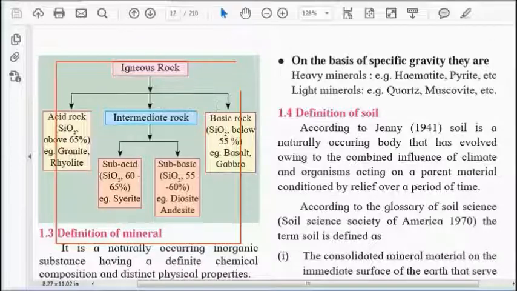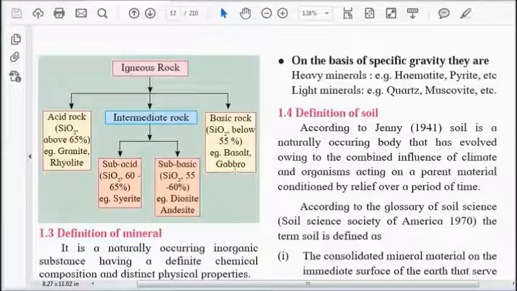Remember that the primary rock is igneous, the secondary rock is the second kind, and the tertiary rock is the third. Sedimentary rock is a secondary rock and metamorphic rock is a tertiary rock. From igneous rock, sedimentary rock is made. From sedimentary rock, metamorphic rock is made. Sometimes metamorphic rock is made directly from igneous rock also, depending upon the intensity of climatic factors. These things we have to remember sharply.